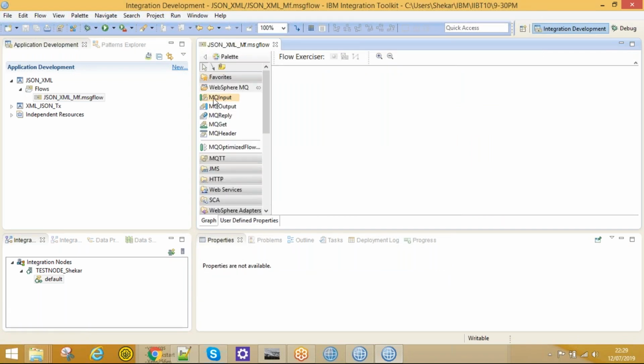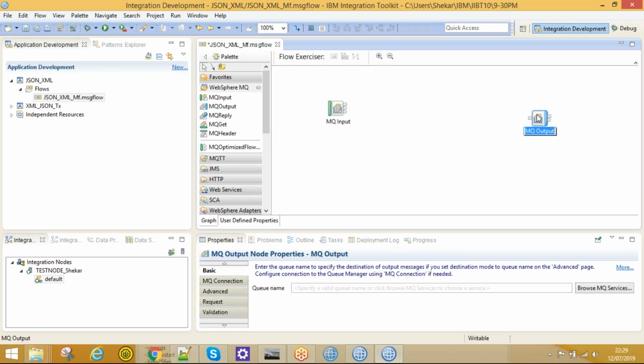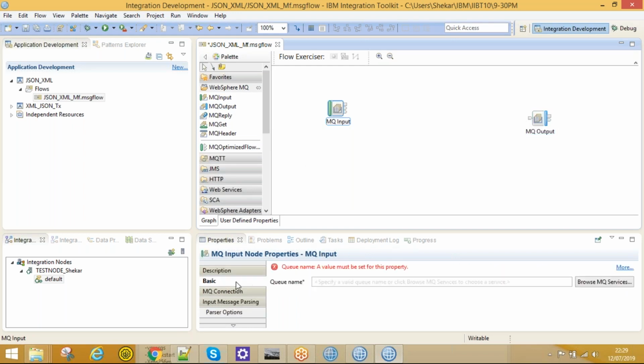Similarly, first I'll keep the JSON data in the source queue, and I would like to have that XML in the destination queue. For input, I'm making use of the MQ input node, and for output, I'll make use of this MQ output node. Let me configure this queue.